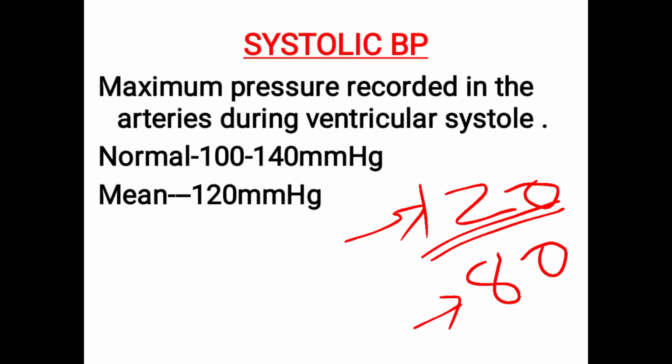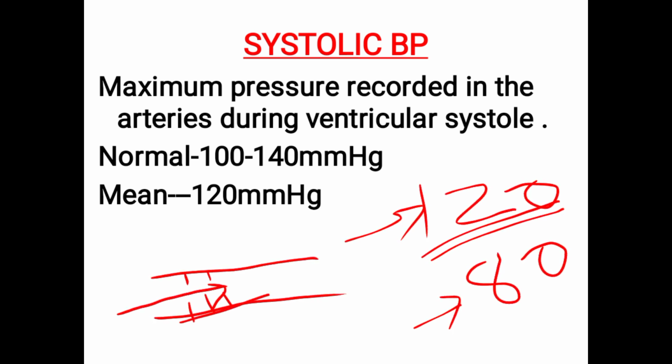Understood? So blood pressure is the lateral pressure exerted by the blood on the walls of the blood vessels. Whenever the heart pumps the blood during systole, the blood goes to the blood vessels. When it is going to the blood vessels, it produces pressure on the walls of the arteries. So that is recorded as blood pressure.